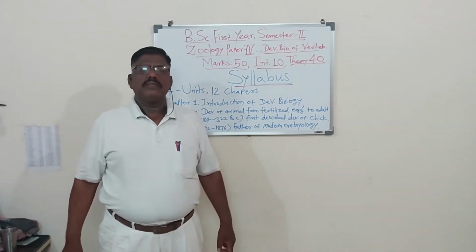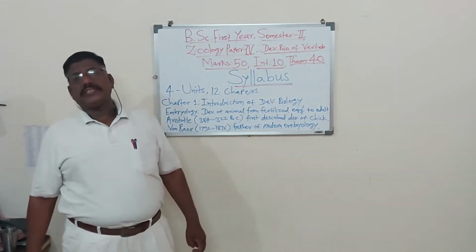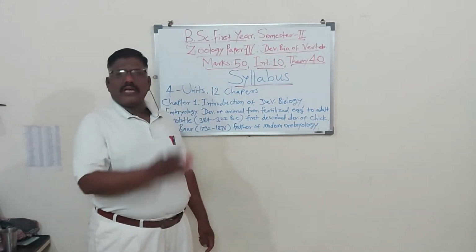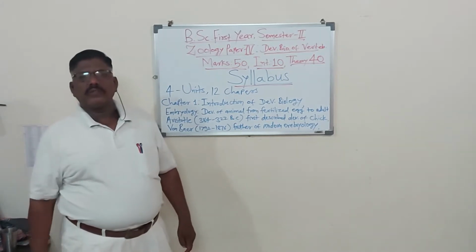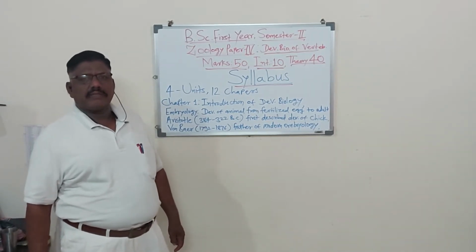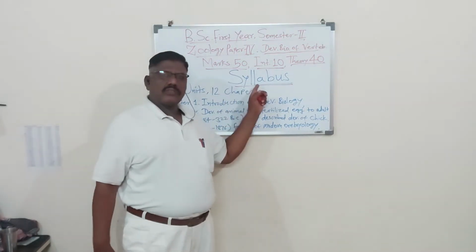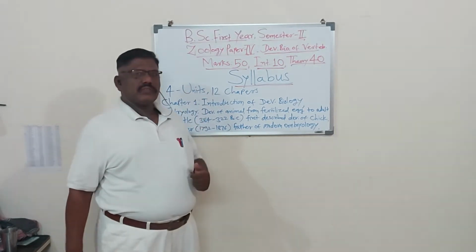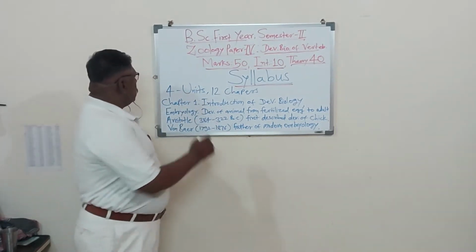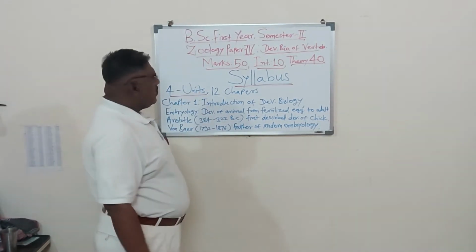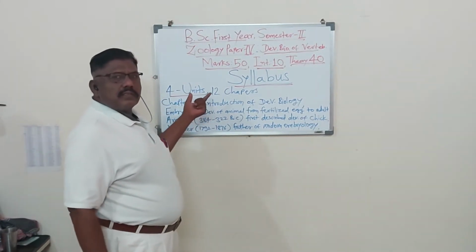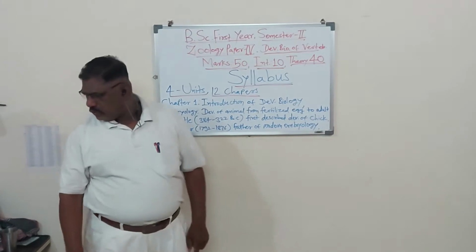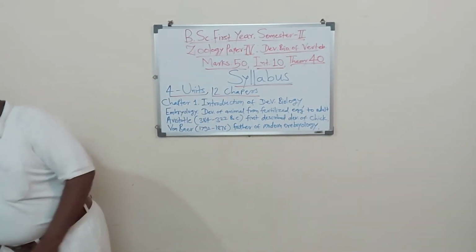BSc is a graduation of 3 years divided into 6 semesters. One semester is already completed, and we are studying the second semester. About the syllabus, in your syllabus there are 4 units, and these 4 units collectively have 12 chapters.